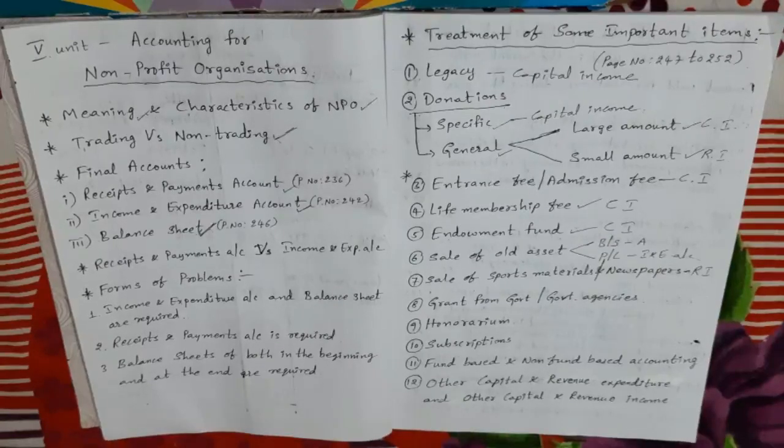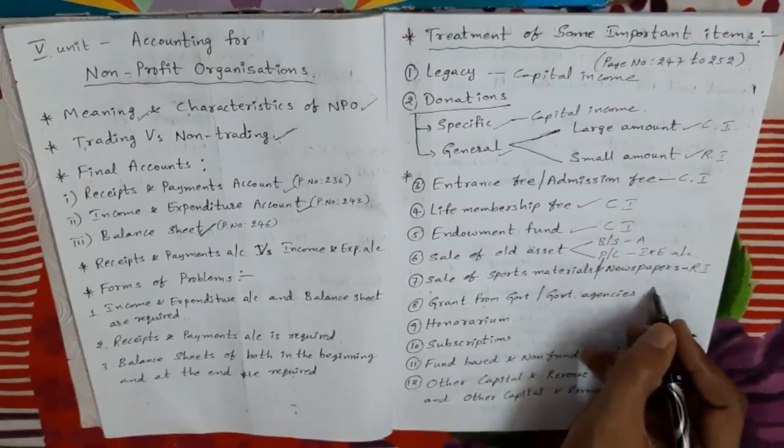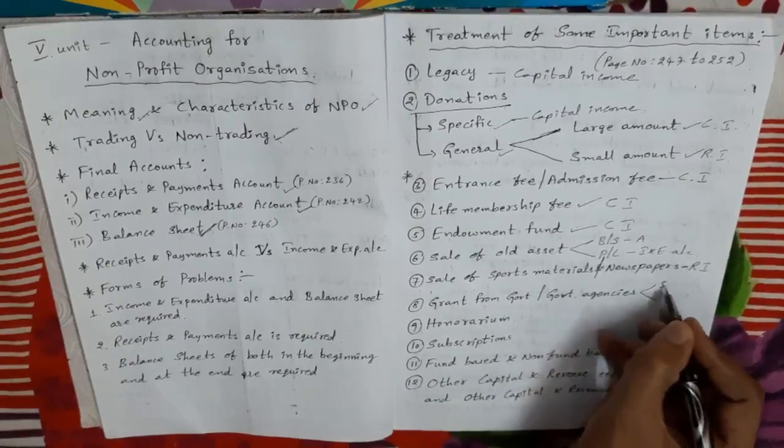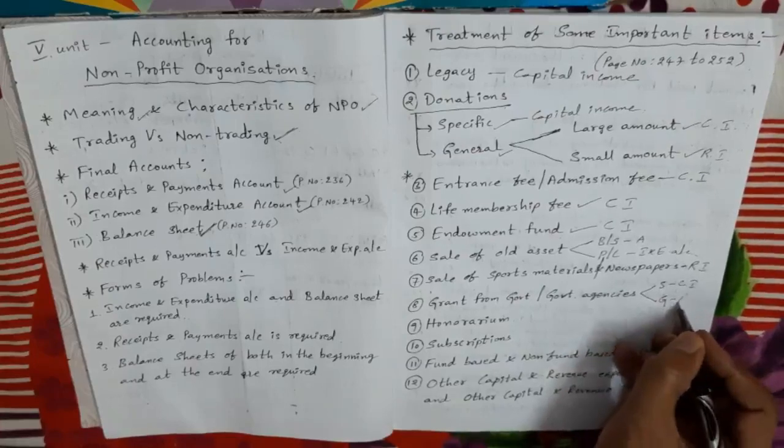But if the grant is for general purpose, no particular purpose is mentioned, not for a specific purpose, then we treat it as revenue income and show it on the income and expenditure account credit side. So grant from government or government agencies: specific purpose means capital income, general purpose means revenue income.